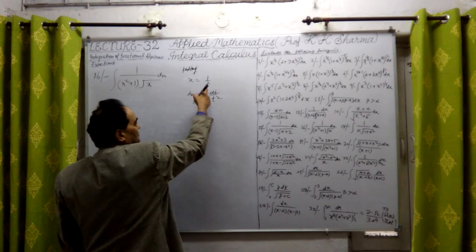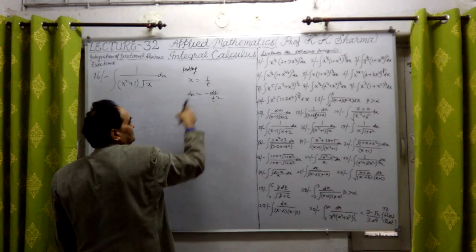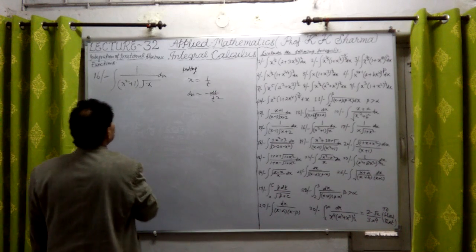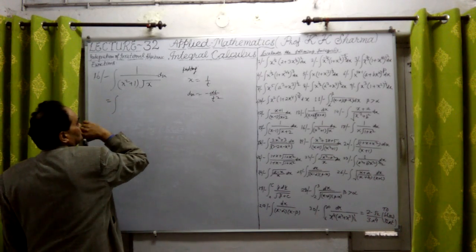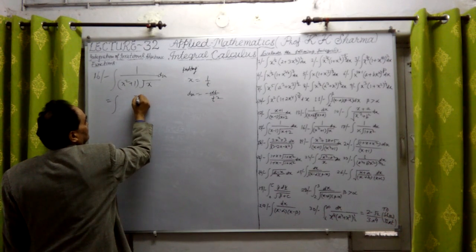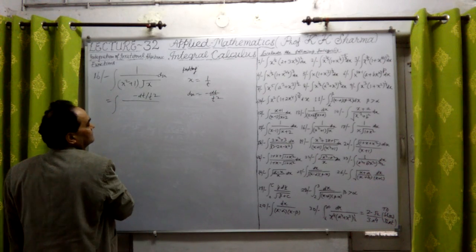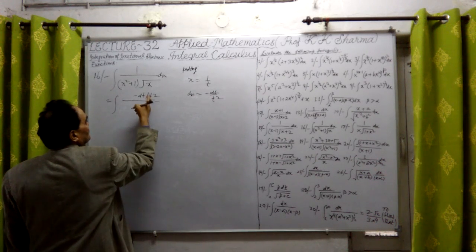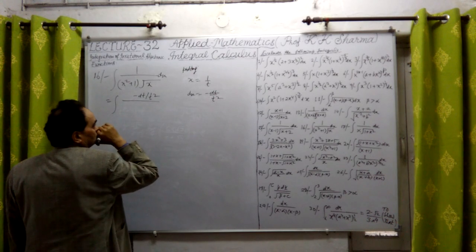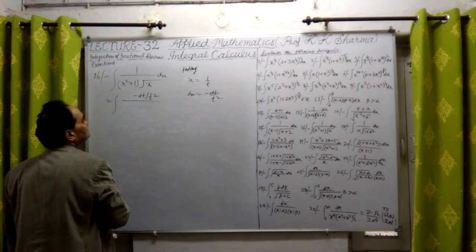Differentiating with respect to t, dx upon dt equal to minus 1 upon t square, so dx equal to minus dt upon t square. What about this x? It will be minus dt upon t square divided by 1 upon under root t, and under root t will come in the numerator.